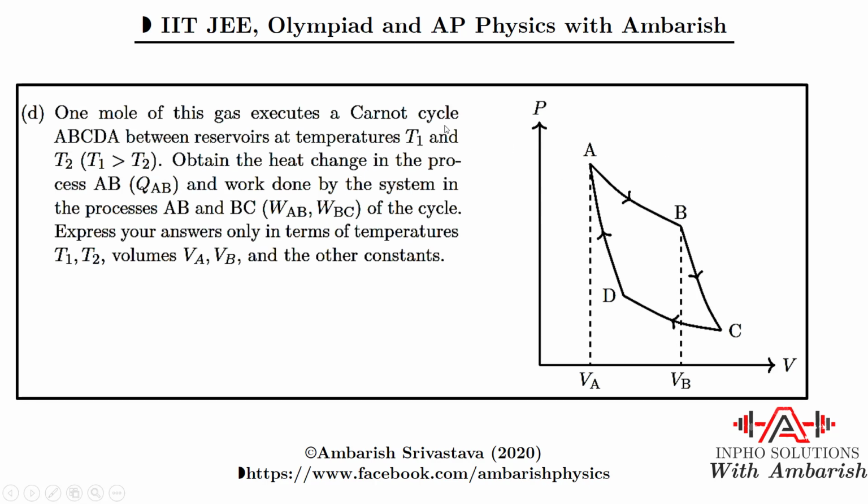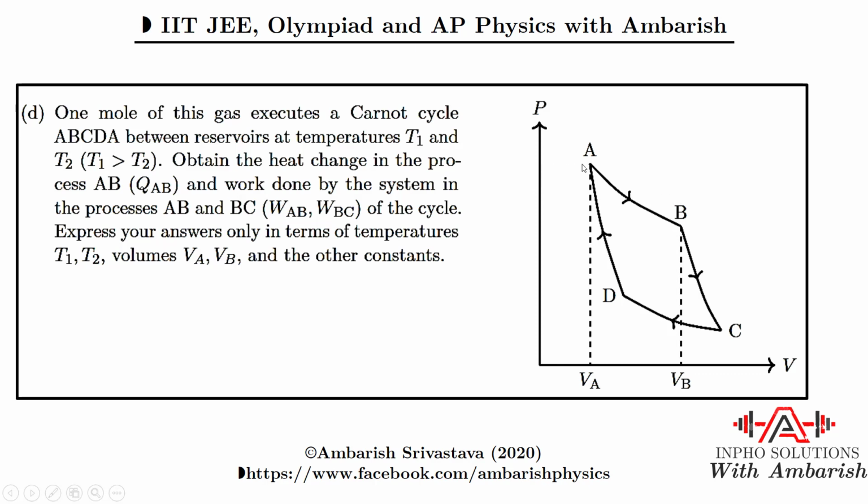One mole of this gas executes a Carnot cycle ABCDA between reservoir temperatures T1 and T2. The temperature over there is T1 and here the temperature is T2, that is given, and this is the Carnot cycle. Obtain the heat exchange in the process AB, that is Q_AB. What is the heat supplied here? And the work done by the system in the processes AB and BC. Express your answers only in terms of temperatures T1, T2 and volumes VA, VB and other constants. So we need to eliminate other variables if they are coming in the solution.